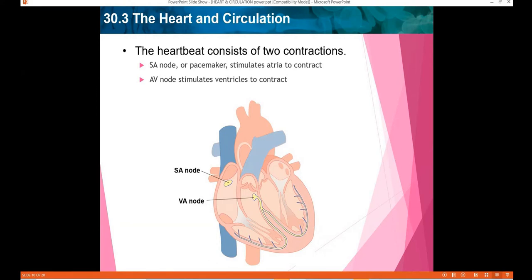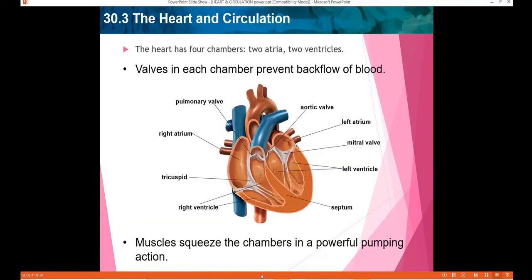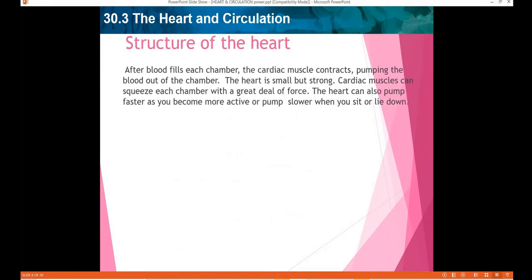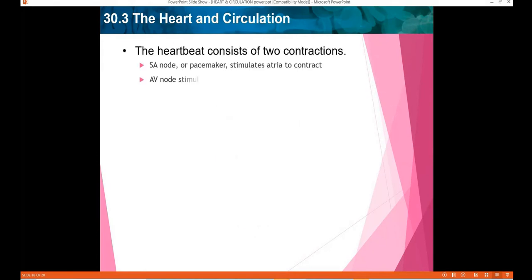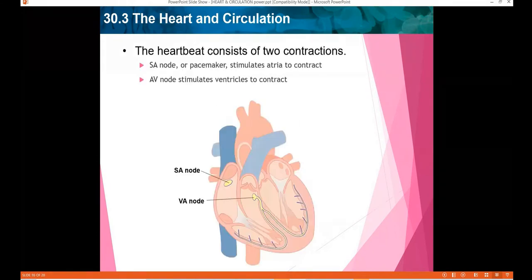You know what the right atrium is, right? You can see this is the right atrium, and the first contraction begins in the right atrium after getting a signal from the SA node.